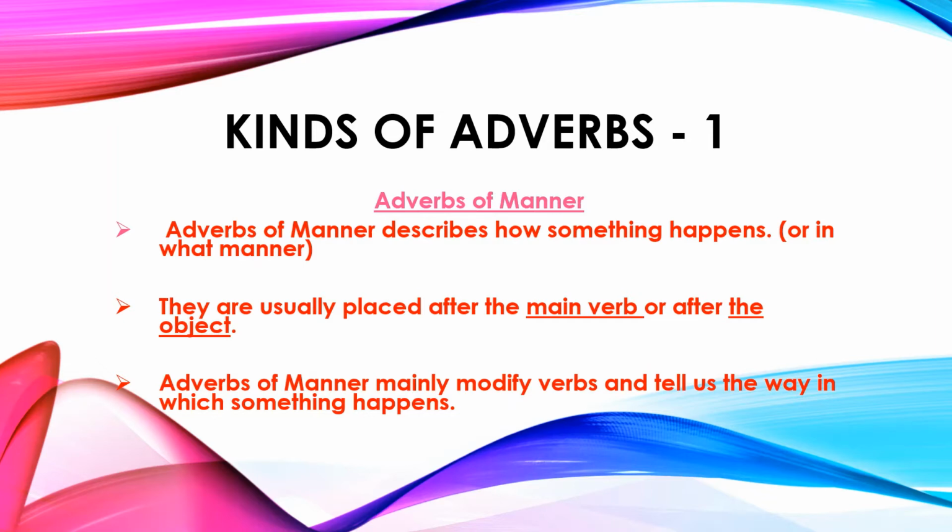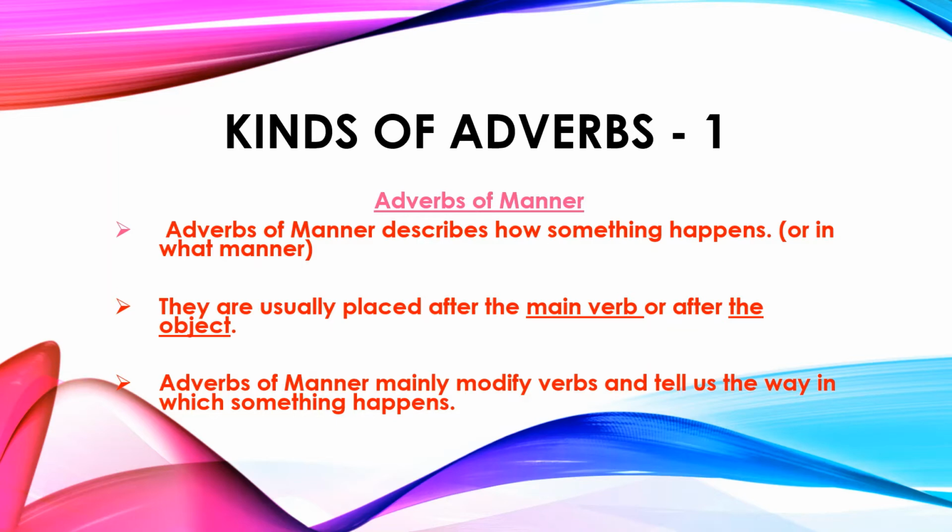Now what is meant by adverbs of manner? Adverbs of manner describe how something happens, or in what manner it happens. It means an adverb of manner tells us how or in what manner it happens. When we ask the question how to a verb, the answer we get is an adverb of manner.